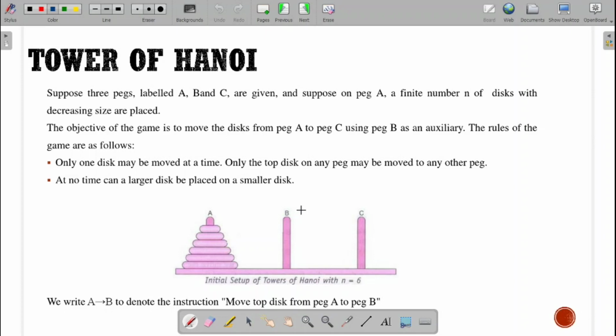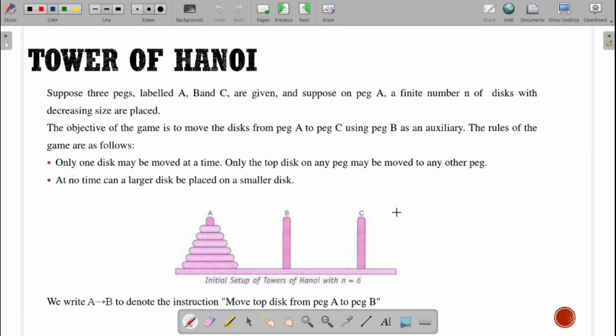Now we need to move these discs from peg A to peg C one at a time, but there is a restriction that we can't keep a larger disc on a smaller disc.